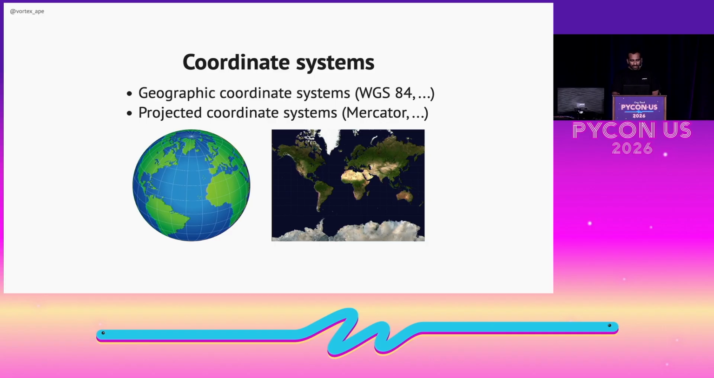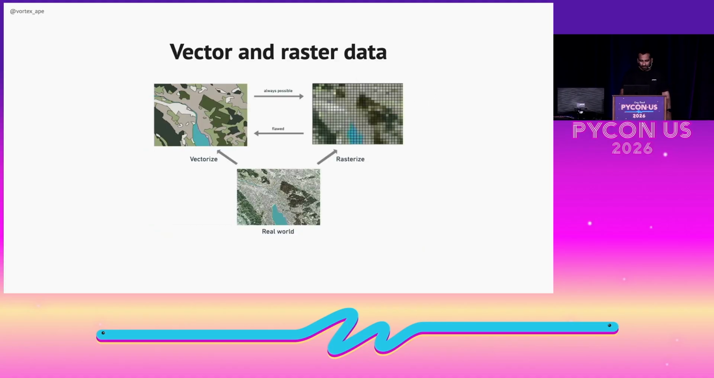When working with spatial data, we need to understand coordinate systems. There's mainly two types: geographic coordinate systems, which use latitude and longitude, like the World Geodetic System 84, which is what our GPS uses. But then we have the projected coordinate systems, that flatten the Earth onto a 2D plane, like the Mercator projection that you might remember from school. Each has trade-offs. Geographic systems are great for GPS, but projected systems are better when you need to calculate distances and areas more accurately.